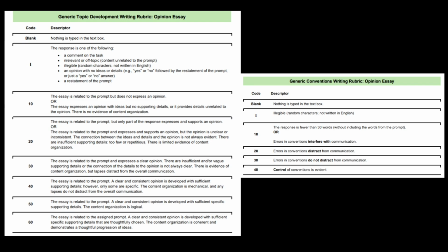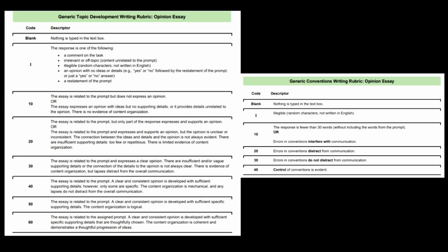I just wanted to show you how it is marked. It's marked according to content and topic development, and it's according to level 10, 20, 30, 40, 50, and 60. Those are the scores that you would get. On the other side is the convention, that's your spelling and grammar, and that's according to code 10, 20, 30, or 40. Ideally, we'd want you to get a code 40 or 50.